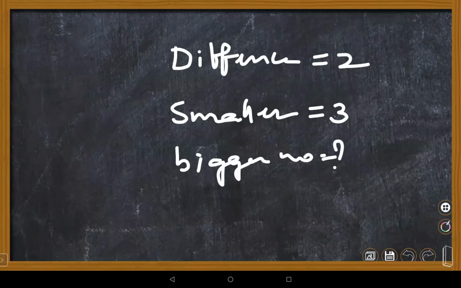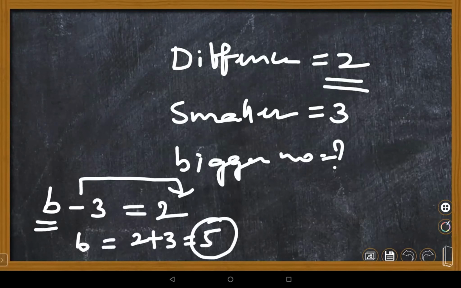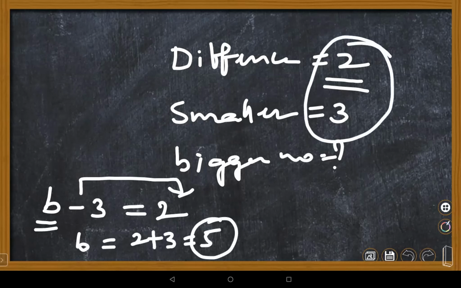Bigger number minus smaller number equals the difference. To find the bigger number, you send this minus 3 to the other side. What happens? It becomes 2 plus 3, which is 5. So by adding these two, you get it. Did you understand, children? Yes, ma'am.